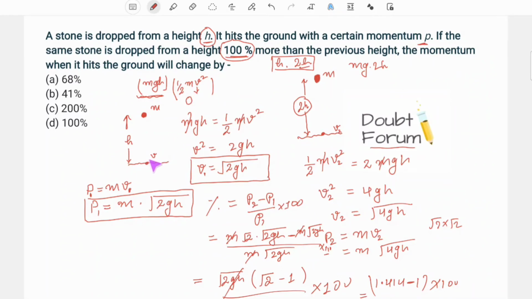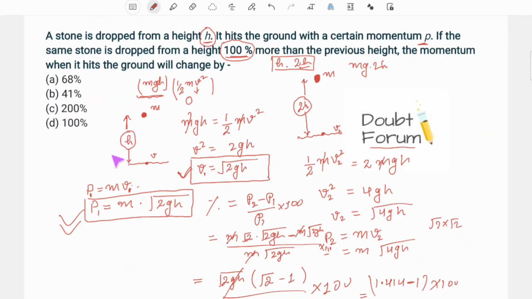So just before hitting the ground, all the potential energy would have changed into kinetic energy. So mgh is equal to half mv squared. So from here the velocity v1 is root 2gh. Now the momentum is given as p. The formula for momentum is mass times velocity, so from here we put the value of v1. So we get the value of momentum by which the stone hits the ground.